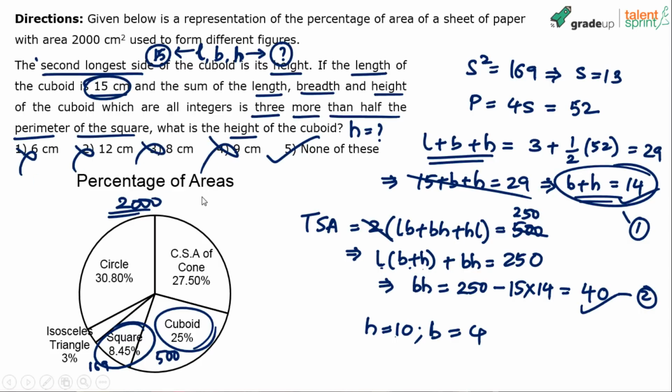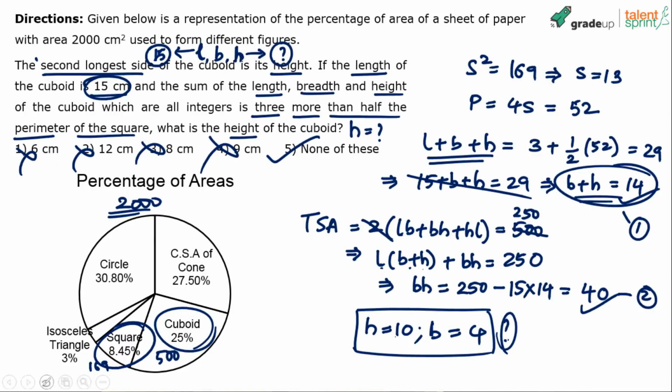I think we can also go by options if you want to know how to solve these 2 equations, if you're not getting the solution directly. See, sometimes when you look at the 2 equations, you can straight away tell what the 2 values are. Like here, 14 and 40. Somehow it tells me that 10 and 4 is the combination. But let's say if this is confusing for you, you go by options. By the way, the other thing to be noted is, at this step itself, I can say height should be more than or equal to 8. So 6 centimeters is eliminated in the beginning itself.